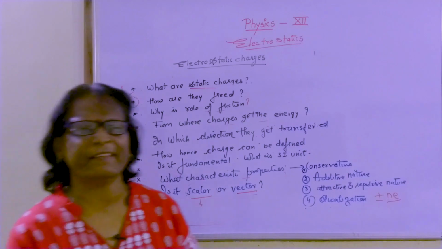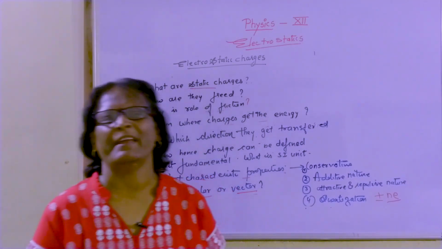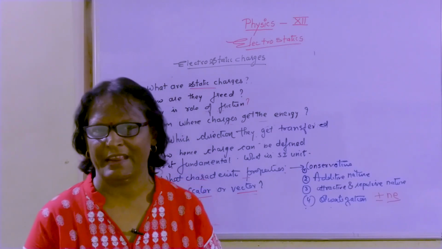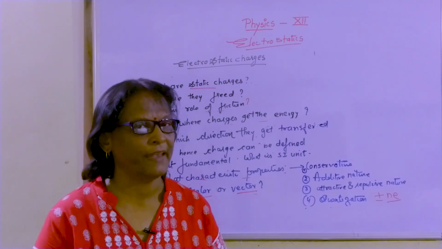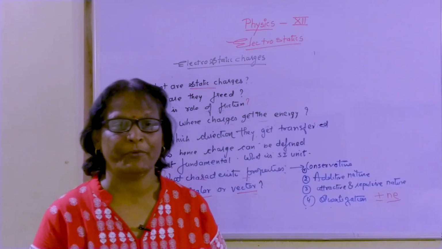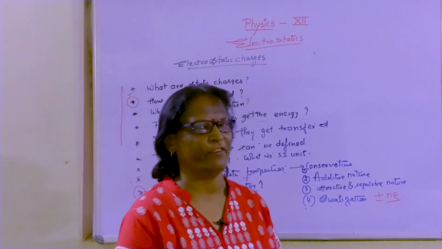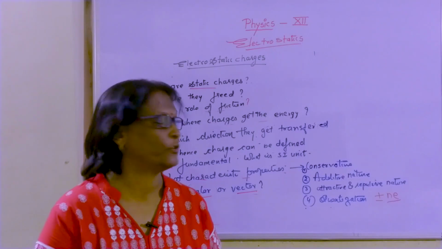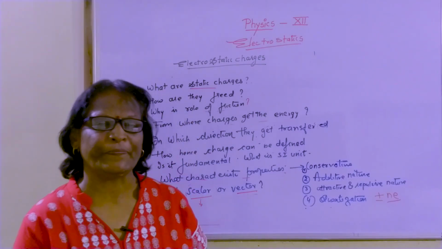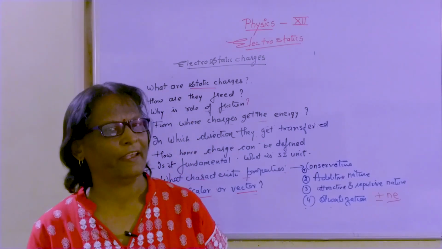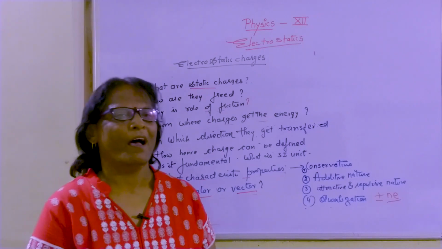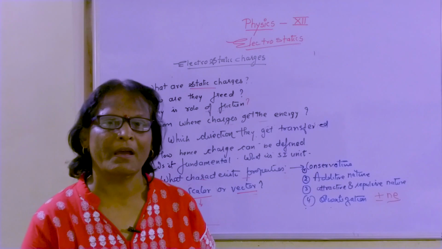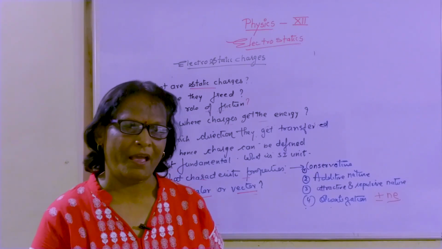Why plus minus Ne? Because the body which is going to gain electrons will get negatively charged, and the total charge on that negatively charged body will be minus Ne, and the body which is going to lose electrons will get positively charged, and the total charge on it will become plus Ne.